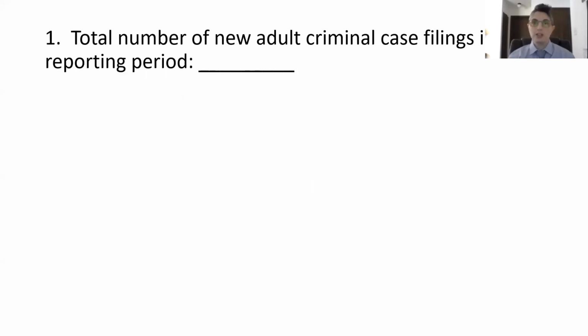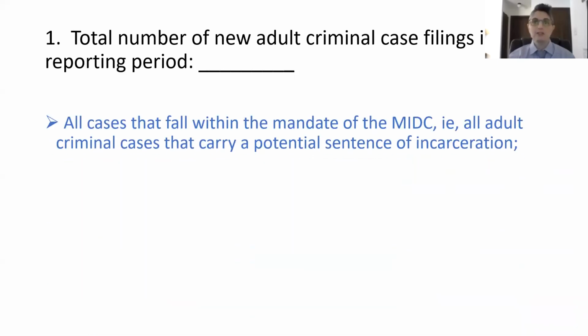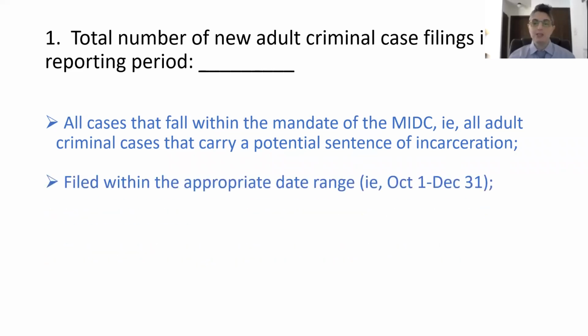Let's start with the first question: total number of new adult criminal case filings in this reporting period. This question is asking for a count of every new case that was filed during the course of the quarter. So let's say, for example, from October 1st through December 31st. In this count, you should include all cases that fall under the jurisdiction of the MIDC. In other words, all adult criminal cases that carry a potential sentence of incarceration during the specified reporting period. So in this case, for example, it would be October 1st through December 31st.